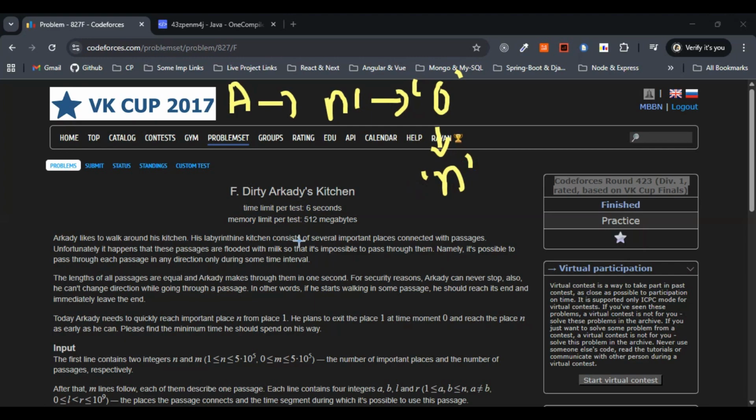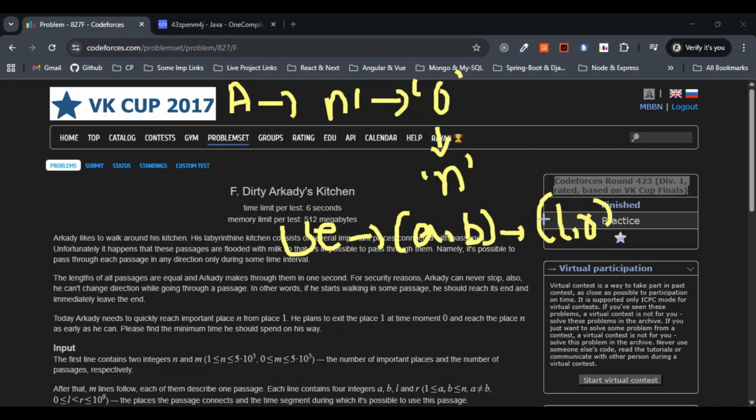Each undirected edge, suppose we consider one undirected edge as a, b, is usable only during the integer time moments in a given interval L, R. Traversing any edge takes exactly 1 second.